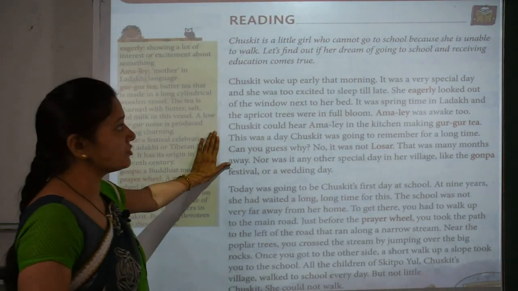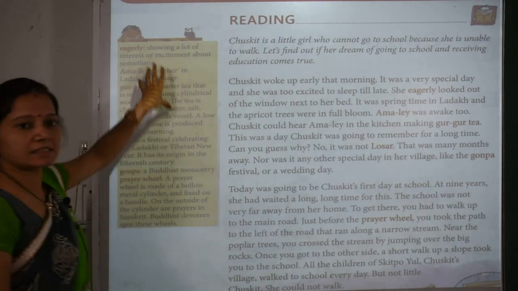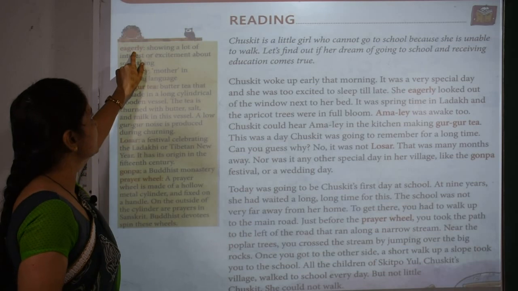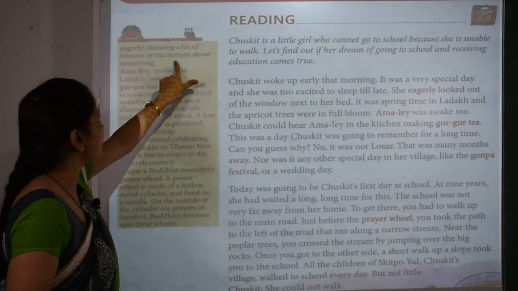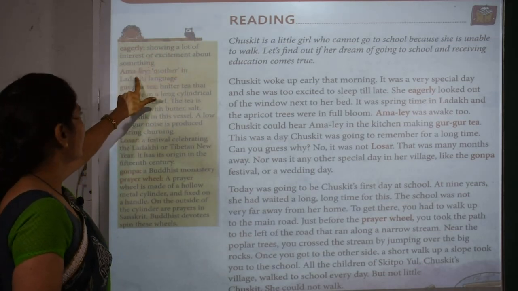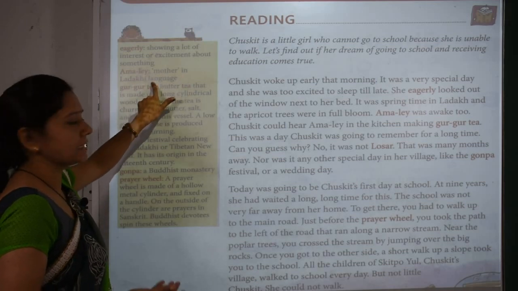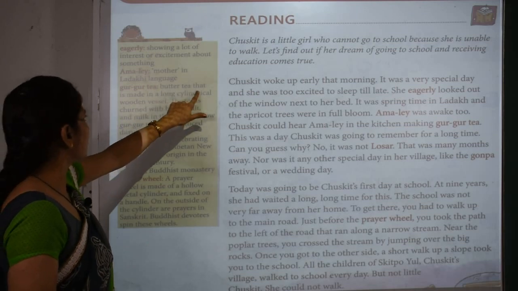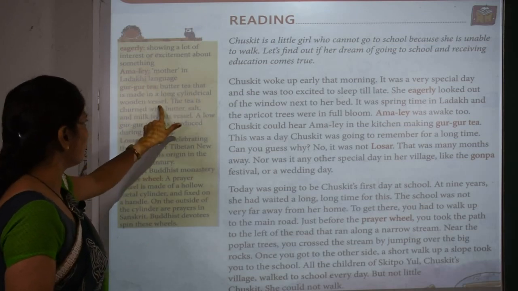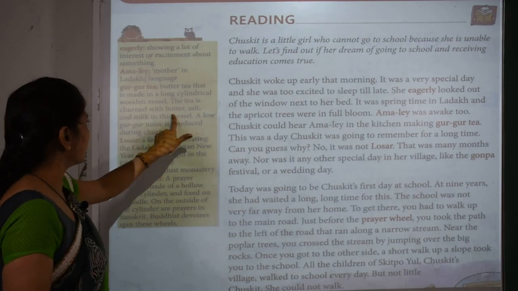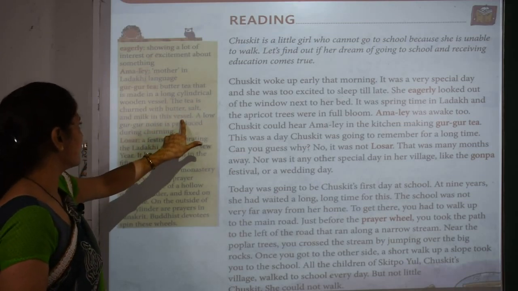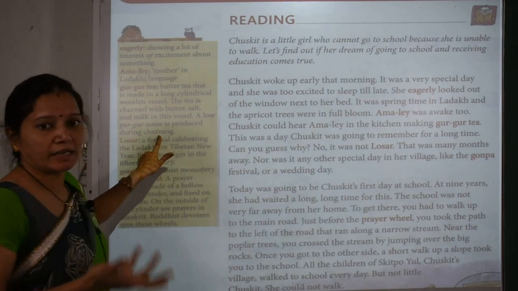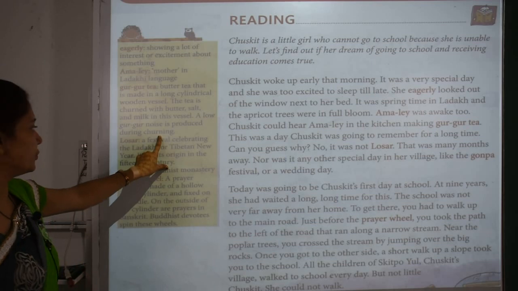Now let's move into the chapter. So first let's discuss the word meaning of this paragraph. Eagerly. So what is the meaning of eagerly, students? Showing a lot of interest or excitement about something. Amale means, as I told you, mother in Ladakhi language. Gurguti. So what is gurguti? Butter tea that is made in a long cylindrical wooden vessel. The tea is churned with butter, salt and milk in this vessel. A low gurgur noise is produced during churning. So when this tea is made, that time gurgur noise is produced.